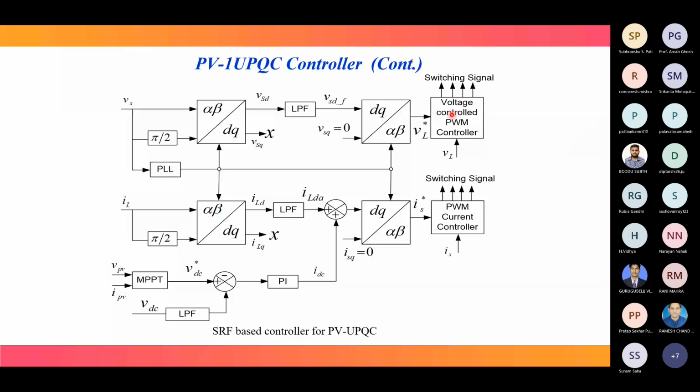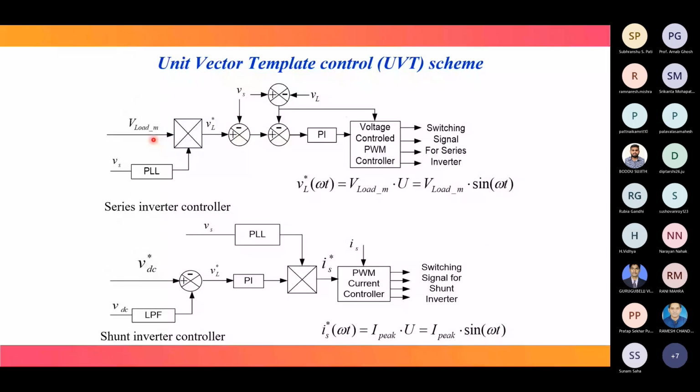Now, another technique is the unit vector template generation, or unit vector template scheme. In that scheme, we generate the switching signals, this is for the series part, this is for the shunt part. In the same way, here we have to generate the template. How to generate the template? Let us first consider the series inverter controller.